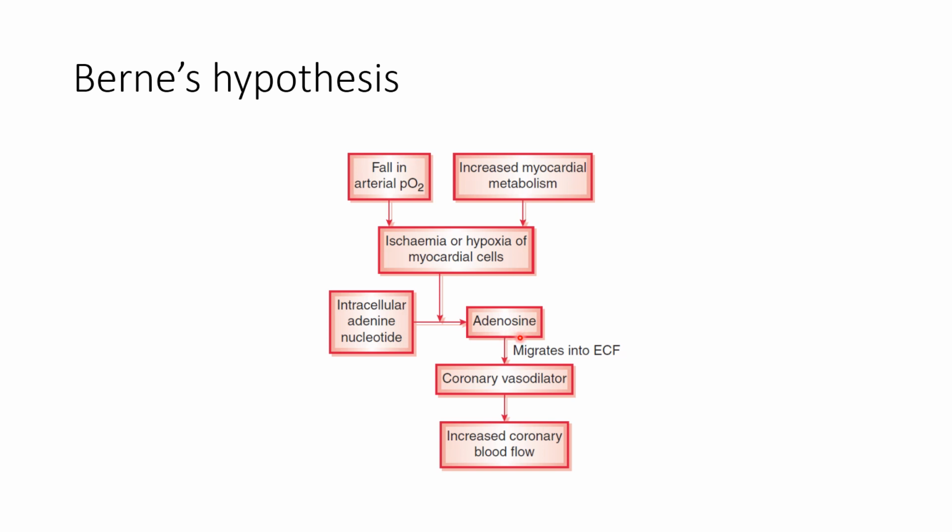Now adenosine is a potent vasodilator, so it escapes from the myocardial cell into the circulation and acts as a coronary vasodilator substance and increases the coronary blood flow. And this hypothesis is known as Berne's hypothesis, which explains the role of adenosine as a coronary vasodilator substance.